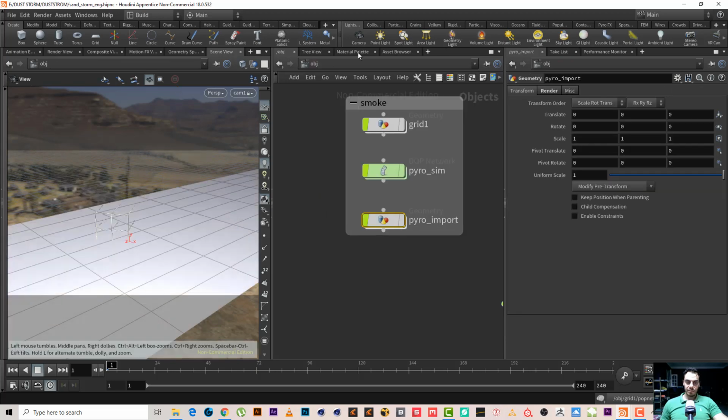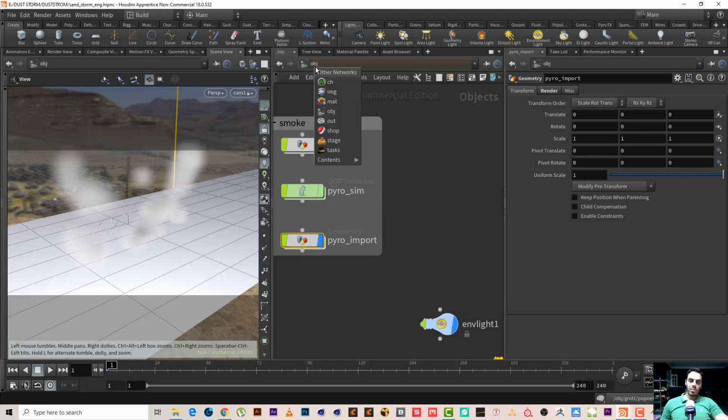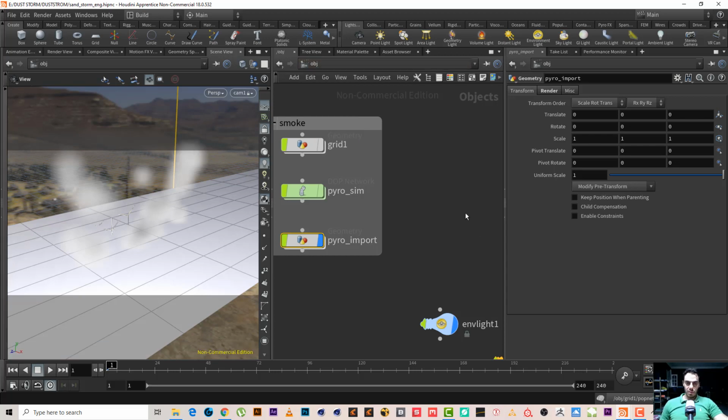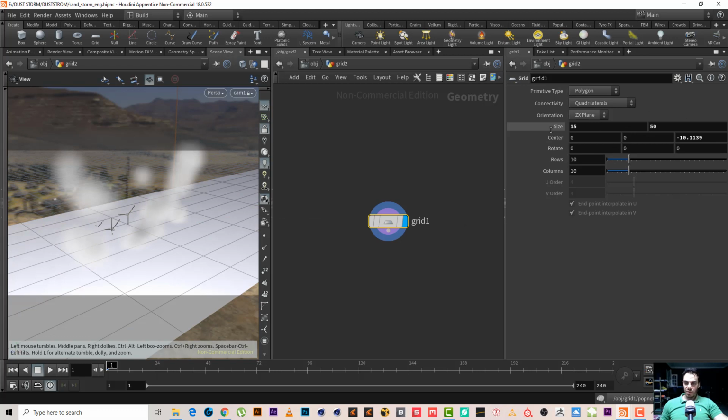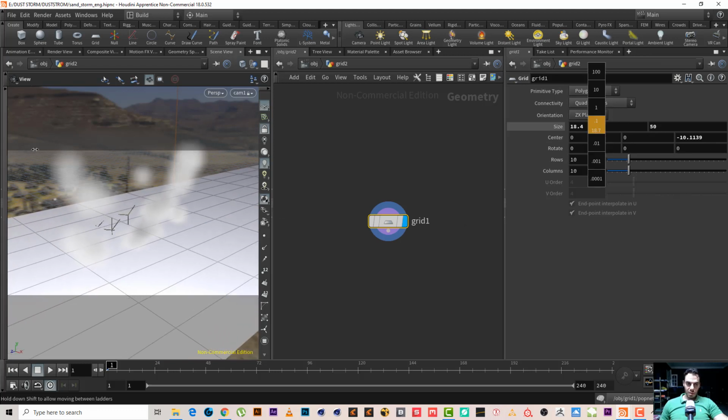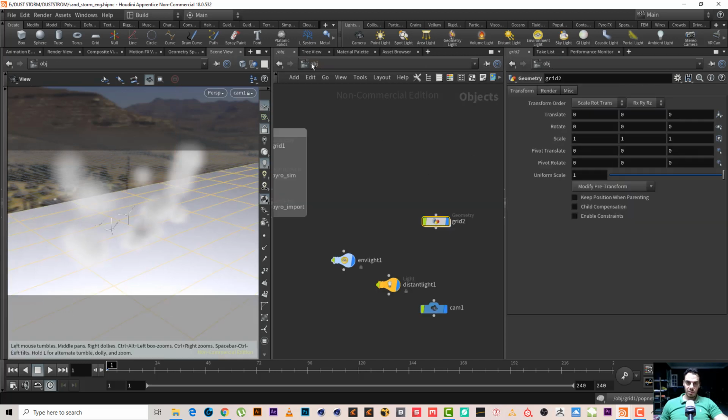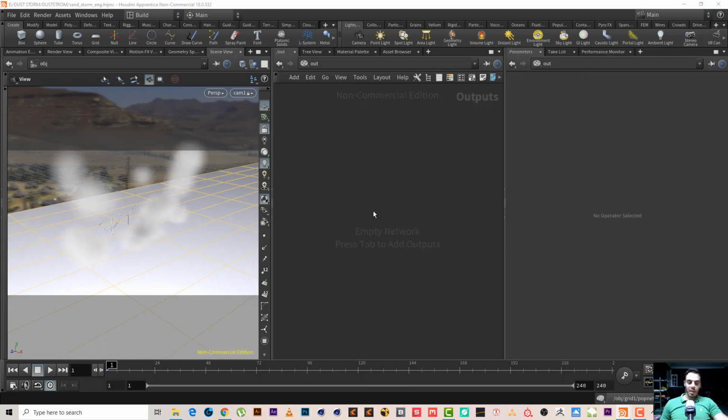Let's go back. Let's check this one. At first I think I need to increase this one a little more. Yeah, maybe something like this.